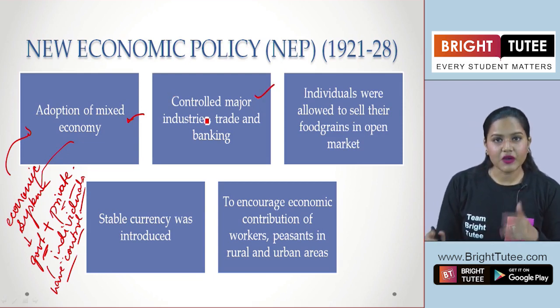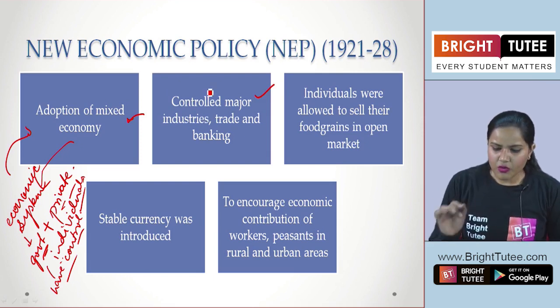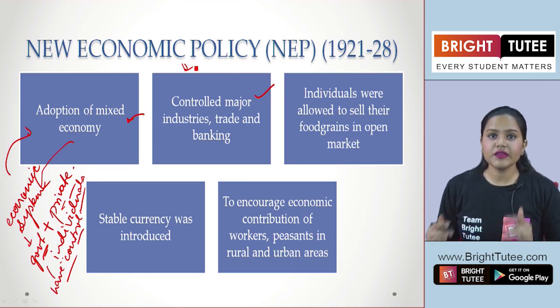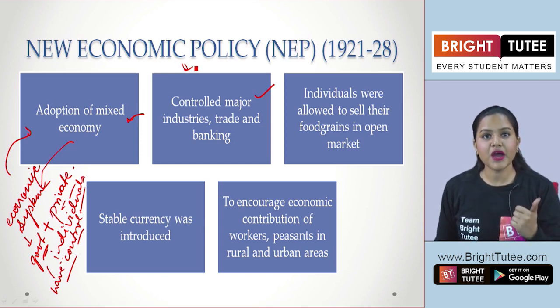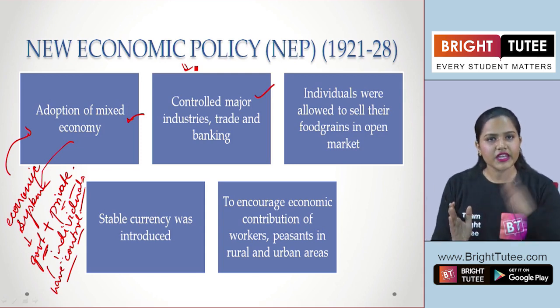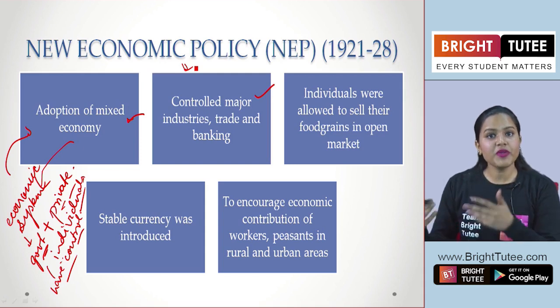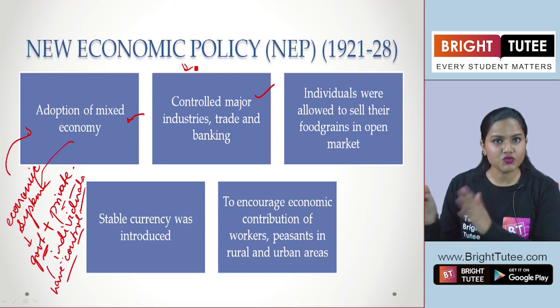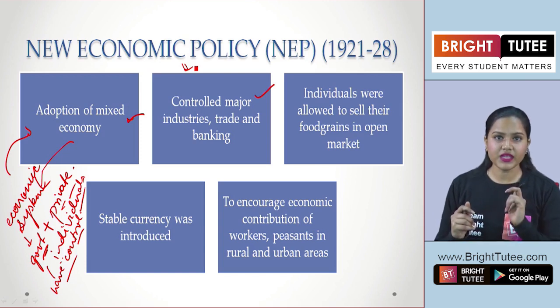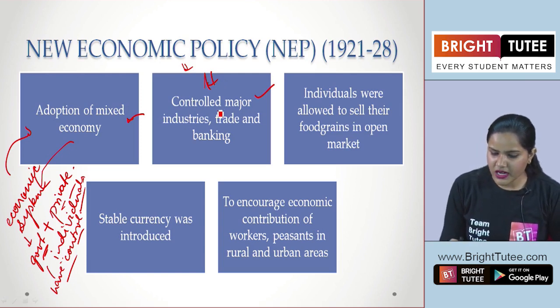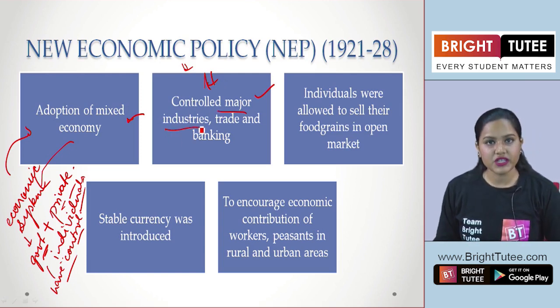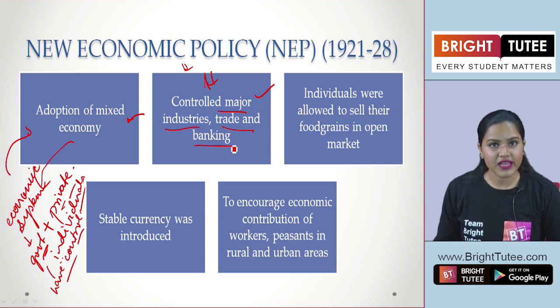Now here we see that when Lenin came to power, while talking about the Bolsheviks here, there were certain demands, right? The lands to be redistributed among the peasants. Apart from that, the banks should be nationalized, and also the war should come to an end. Now, the war has come to an end. Lands were now being redistributed to the peasants, right? This was one thing that was happening here in Russia. Apart from this, banks were now being nationalized. So, the government took the control of all the major industries, trade and banking in Russia.